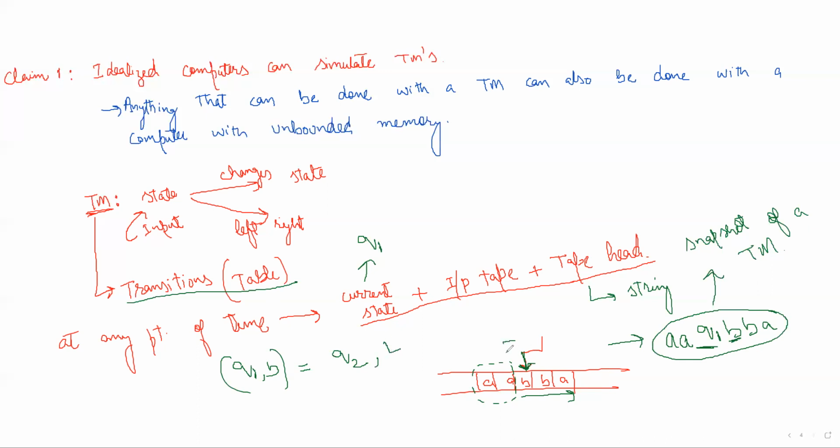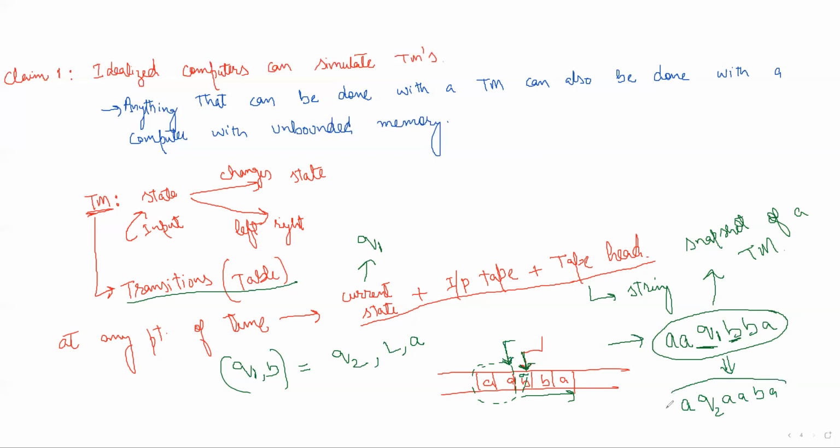Left means it will go here, and it will rewrite the symbol as A. So here it is writing A, and now the tape head is here. From this snapshot, we get a new snapshot. It will be A, which is whatever is on the left of the tape head. Then the current state Q2, and whatever is on the right side, which is A, B.